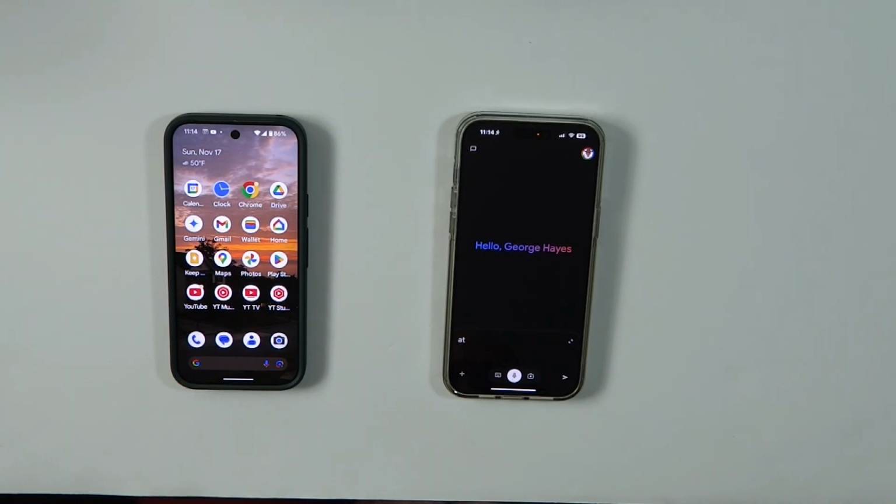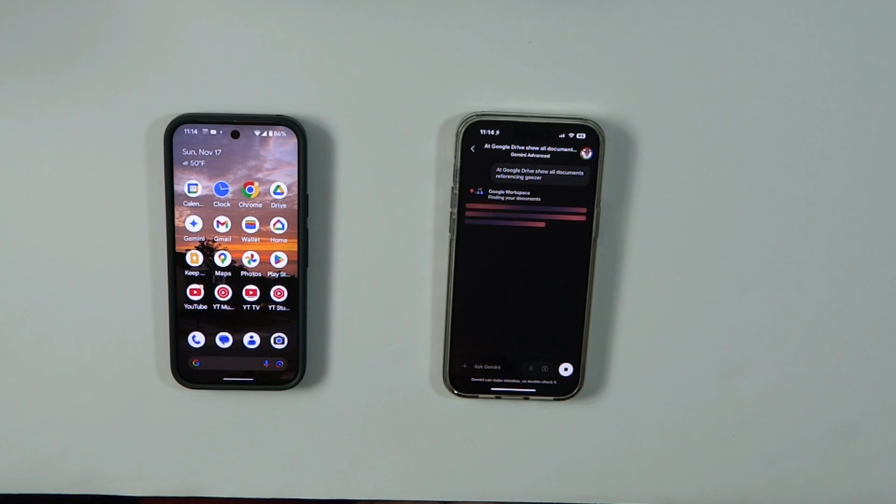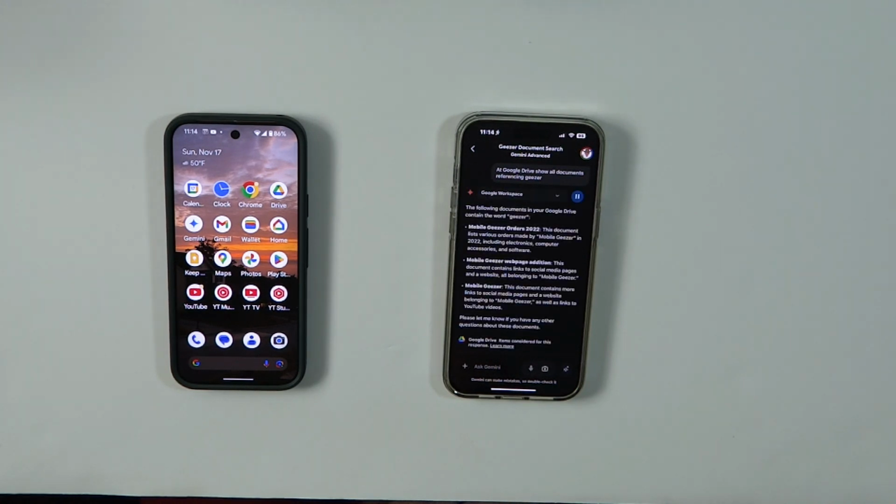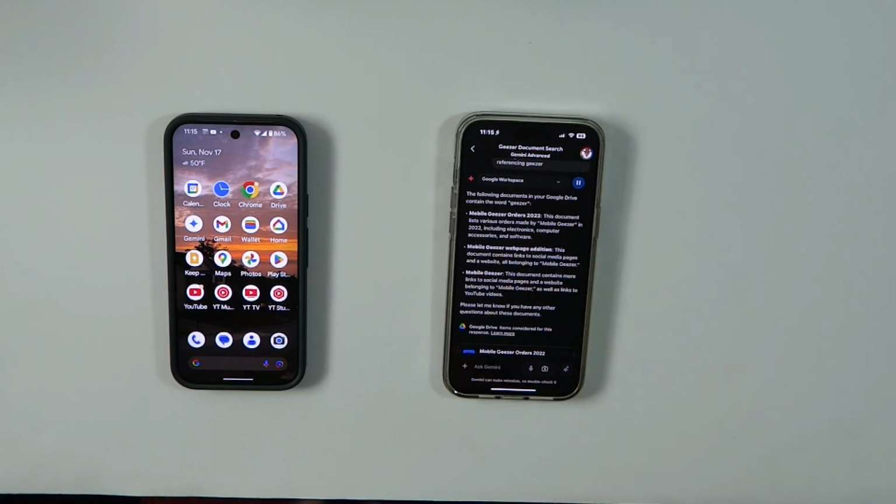At Google Drive, show all documents referencing Geezer. The following documents in your Google Drive contain the word Geezer. Mobile Geezer Orders 2022. This document lists various orders made by Mobile Geezer in 2022, including electronics, computer accessories, and software. Mobile Geezer Web Page Edition. This document contains links to social media pages and a website, all belonging to Mobile Geezer. Mobile Geezer. This document contains more links to social media pages and a website belonging to Mobile Geezer, as well as links to YouTube videos. Please let me know if you have any other questions about these documents.